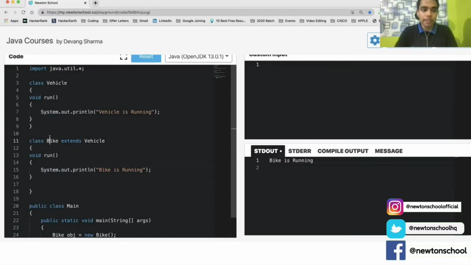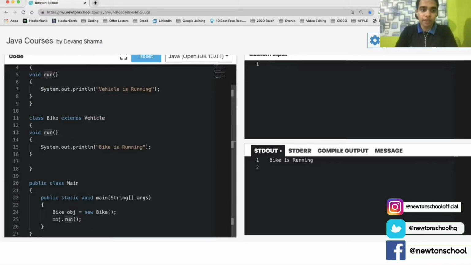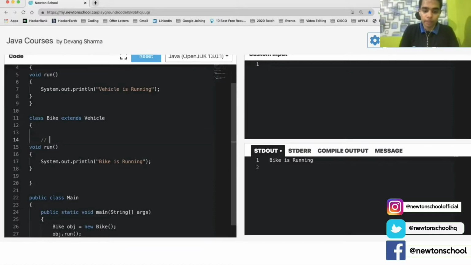Only the classes Bike and Vehicle are related to each other using the is-a relationship, because it's inheritance, right? Class Bike is the child class and Vehicle is the parent class. That's the only relation. So this is the advantage that we get using method overriding: I can provide a specific implementation. Although this was not possible if there was no method override.